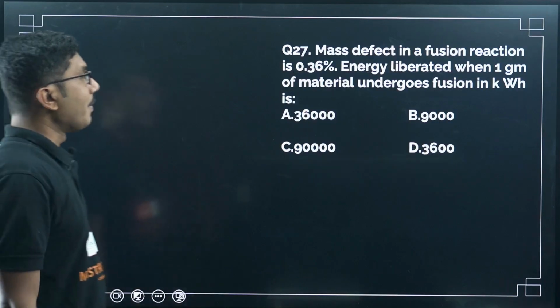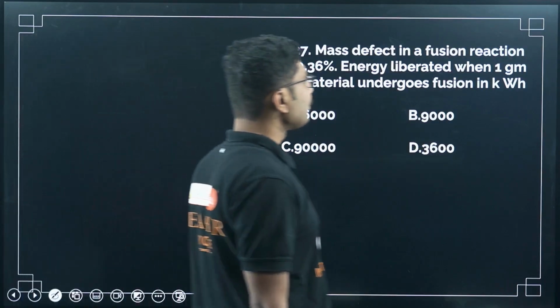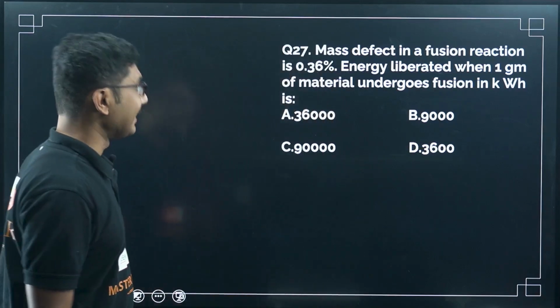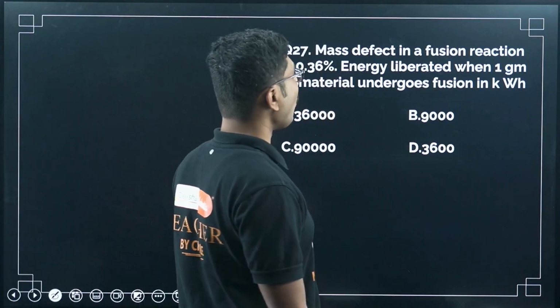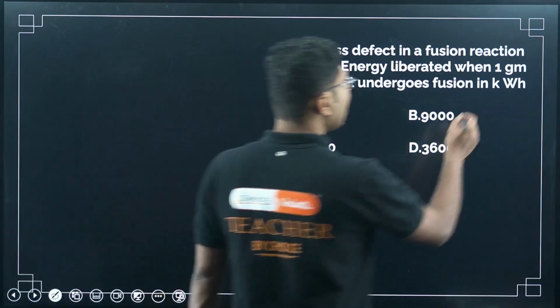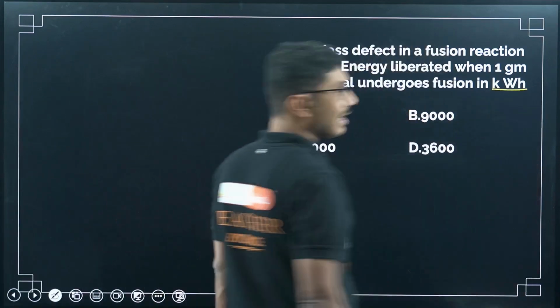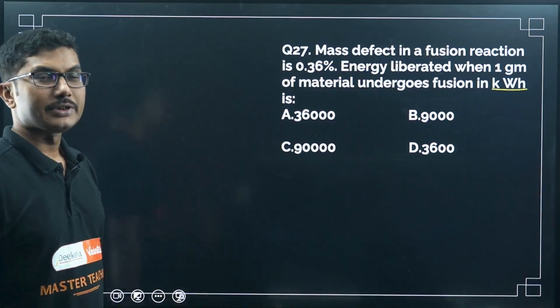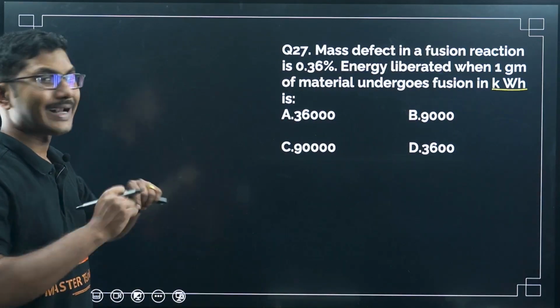Now the mass defect in a fusion reaction is 0.36%. Find the energy liberated when 1 gram of material undergoes fusion, in kilowatt hour. This is a very interesting unit. It is not in terms of joules or watts, it is kilowatt hour.